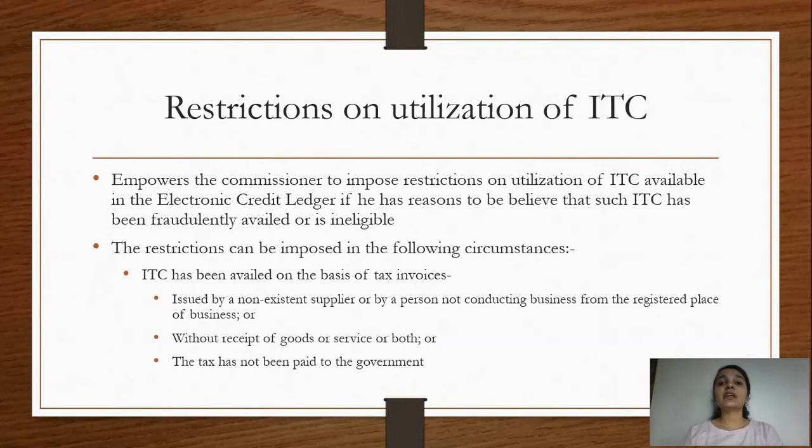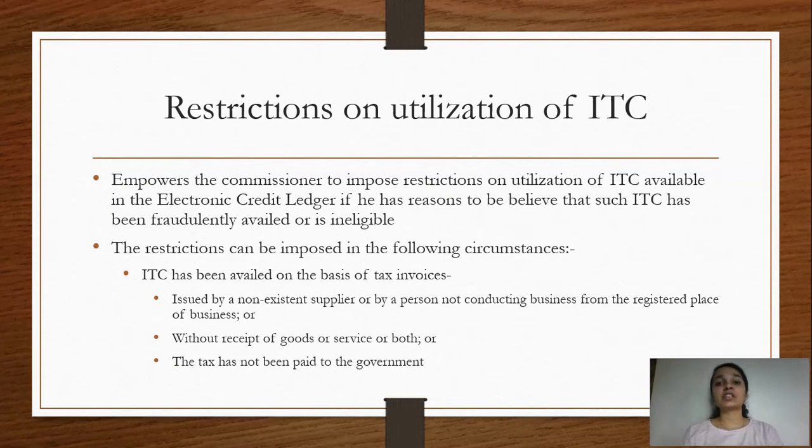This cannot be done by any other person, only a proper officer or a commissioner, and only in a situation where he believes that the input tax credit has been fraudulently availed by a particular person, or the person in whose electronic credit ledger the input tax credit is appearing is not eligible to take the credit of that.